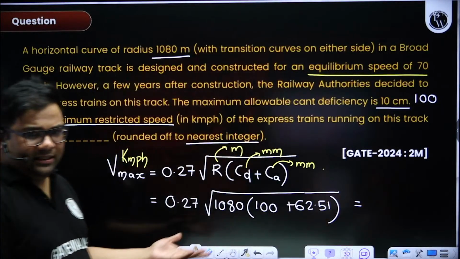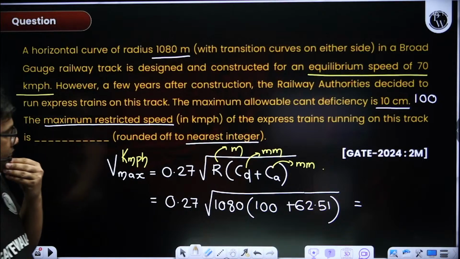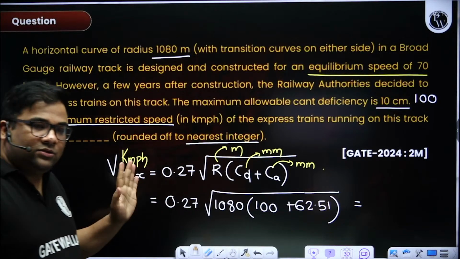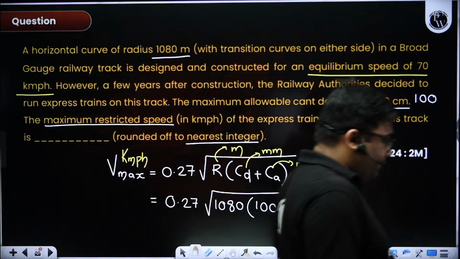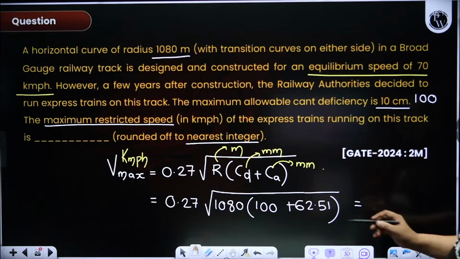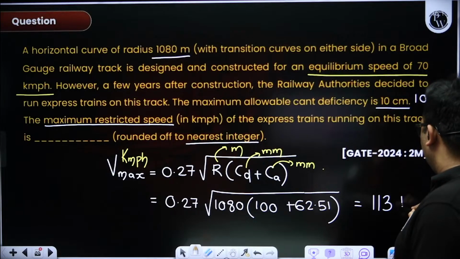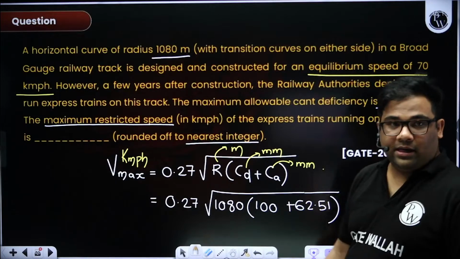Very easy. If you know this formula, you can easily solve the question. Very easy. 113.11. It is written round up to nearest integer, so 113 I can write down, right?